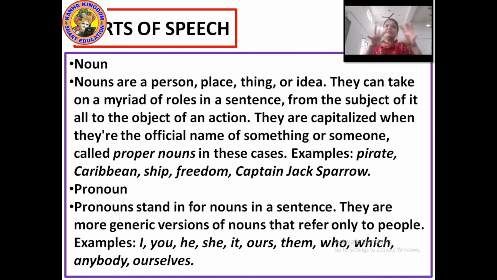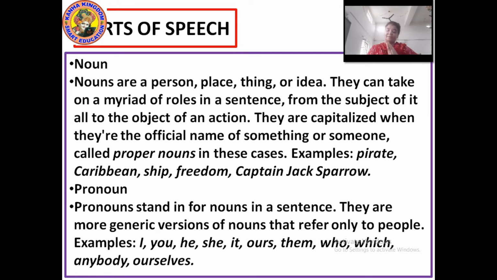There are many types of pronouns that are used for people, like I, you, we, he, she, they, it, ours, them, who, which, anybody, ourself, herself, yourself, etc. It goes on.